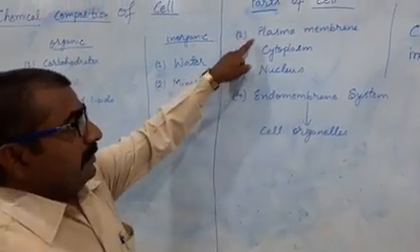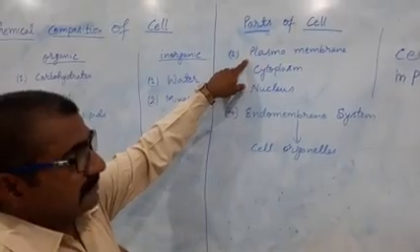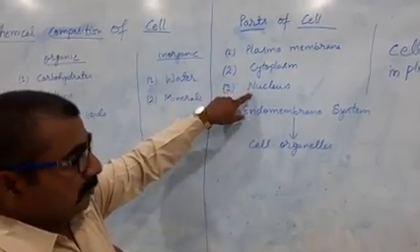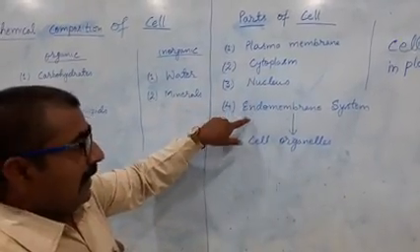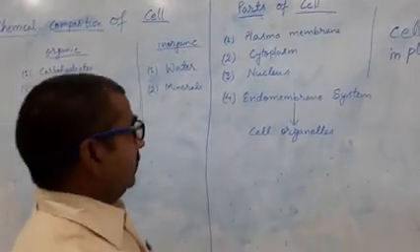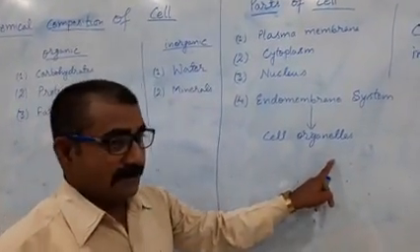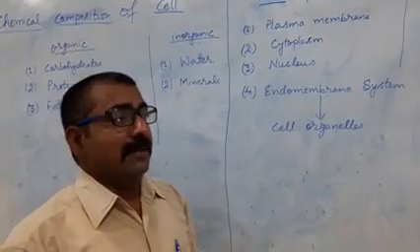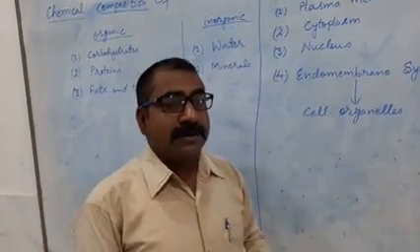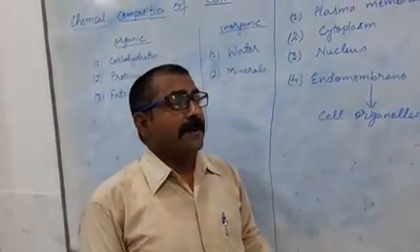Now students, we will discuss one by one each part: plasma membrane, cytoplasm, nucleus, cell wall and endomembrane system. The endomembrane system refers to the cell organelles. You have heard the names of the endoplasmic reticulum, Golgi bodies, mitochondria, lysosomes, ribosomes.